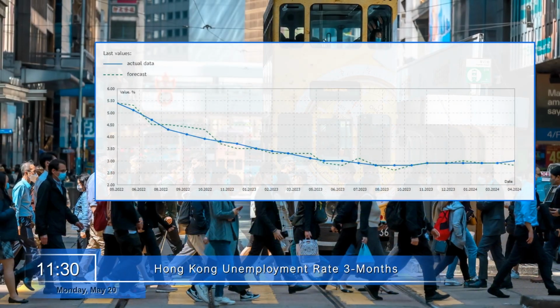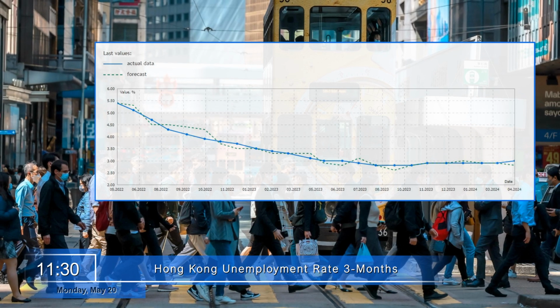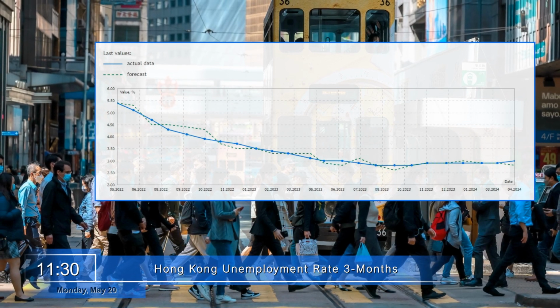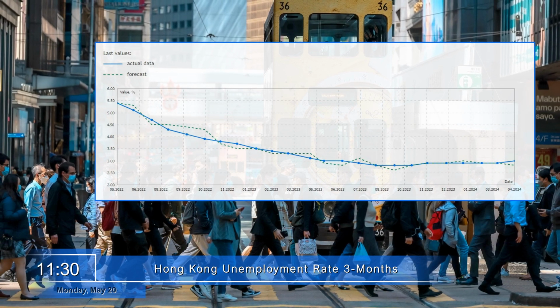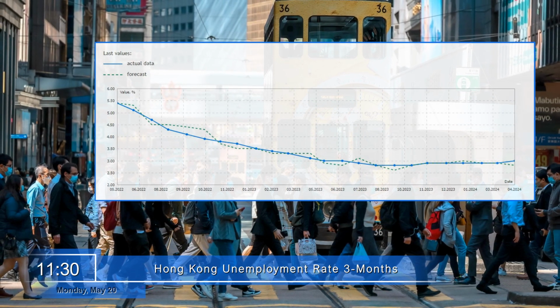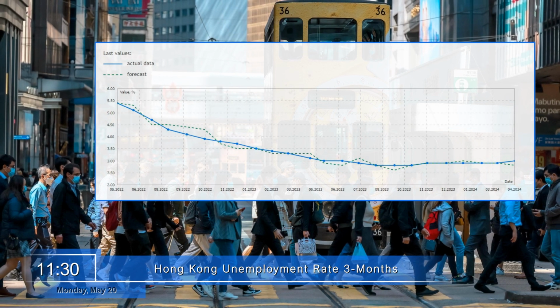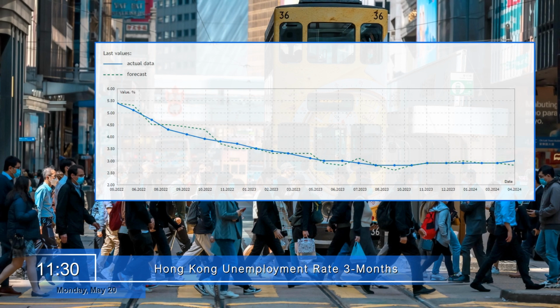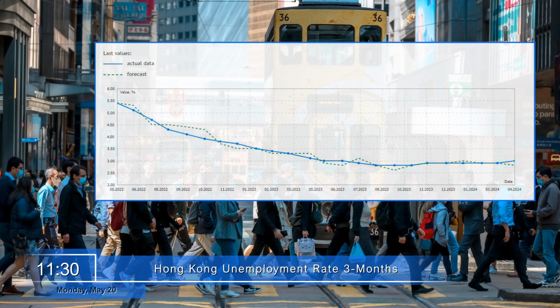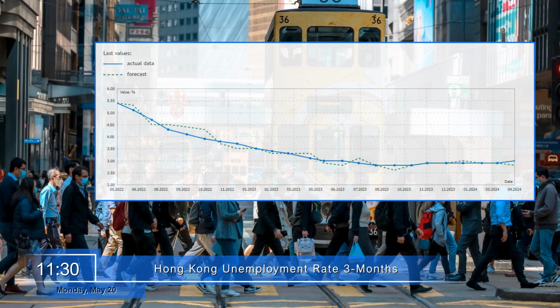At 11:30, traders will learn about the unemployment rate in Hong Kong for 3 months. Unemployed, in this case, means people over 15 who have not had paid employment for the last 7 days. Indicator values are not subject to seasonal adjustment. Their growth is higher than expected, which indicates a decline in the purchasing power of the population, which in turn may negatively affect the quotations of the Hong Kong dollar.